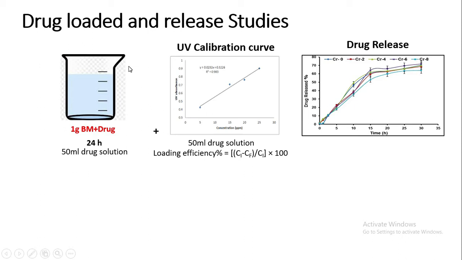Then we do a UV analysis and plot a UV calibration curve, which is helpful to calculate the loading efficiency of a drug in a sample, given by the formula (Ci minus Cf) divided by Ci, into 100. Ci is the initial concentration of the drug and Cf is the final concentration of the drug. Further, from this UV calibration curve, we also calculate the drug release.